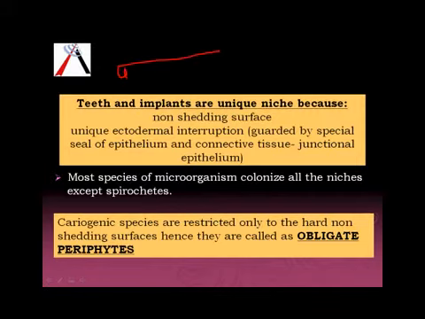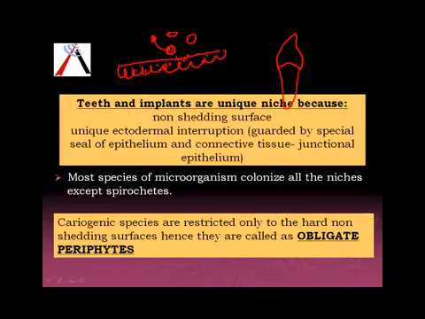Now when we talk about an epithelium, even if a lot of bacteria colonize the surface, the epithelium has a tendency of shedding the epithelial cells because it is in constant turnover. When it sheds the cells, a lot of bacteria that occupy the surface are also shed along with these cells. This is one of the defense mechanisms by which epithelium acts against bacterial invasion. But teeth and implants have non-shedding surfaces, so once the bacteria colonize, they remain on the surface until they are mechanically removed.